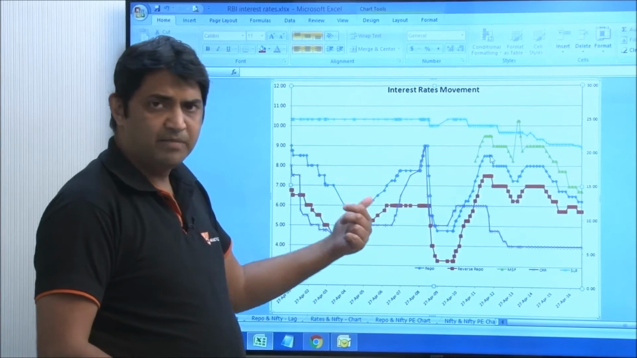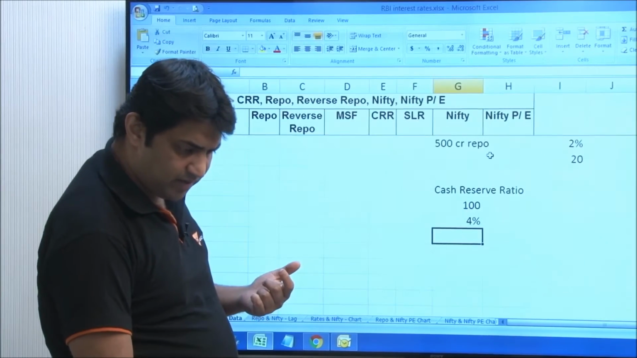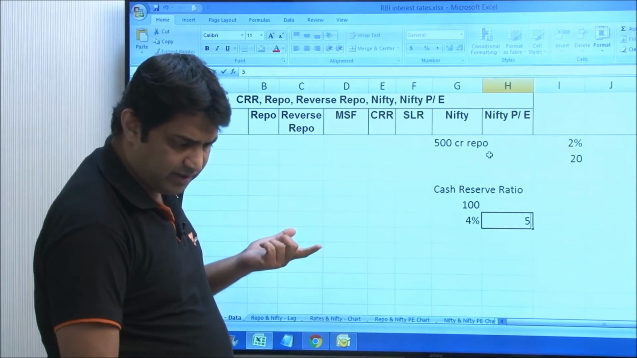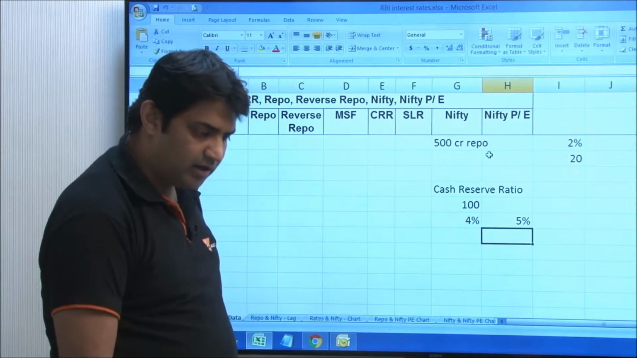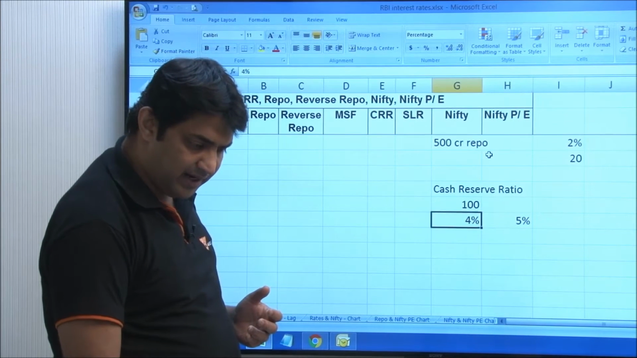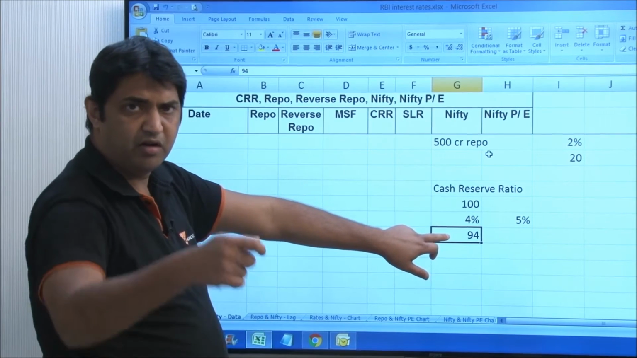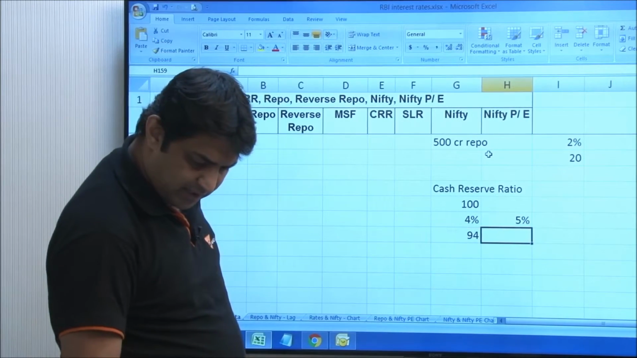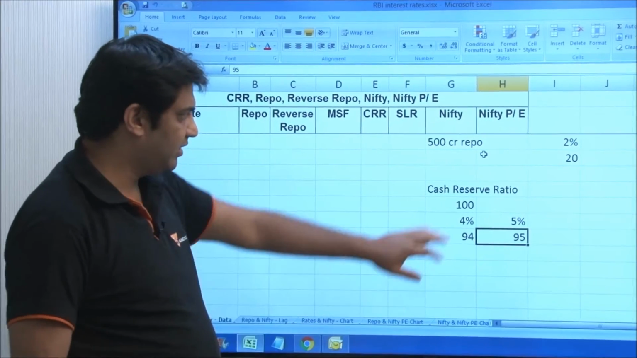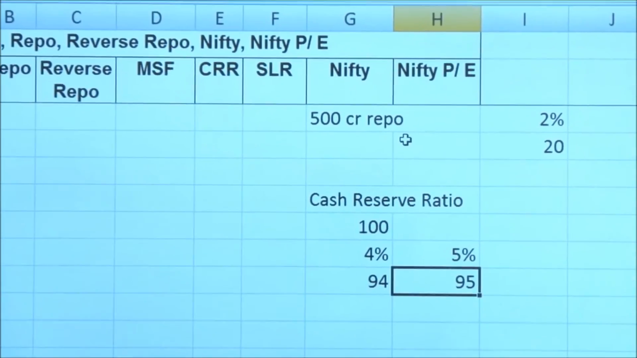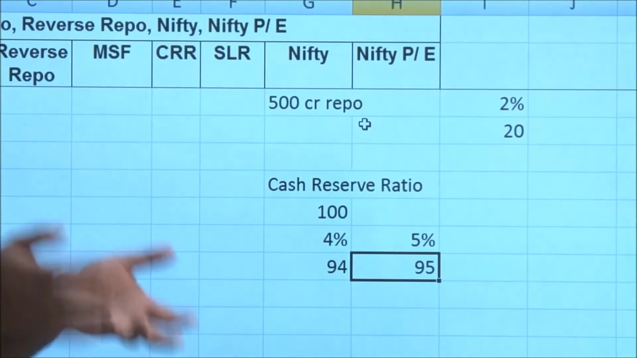But CRR, if it's increased from, let's say, 4 to, let's say, 5 for ease of understanding, the bank which had earlier 95 rupees available for giving as loans, suddenly now has only 94. So if it's 100 crores, so 95 crores and 94 crores, so 1 crore goes. So RBI just takes money out.